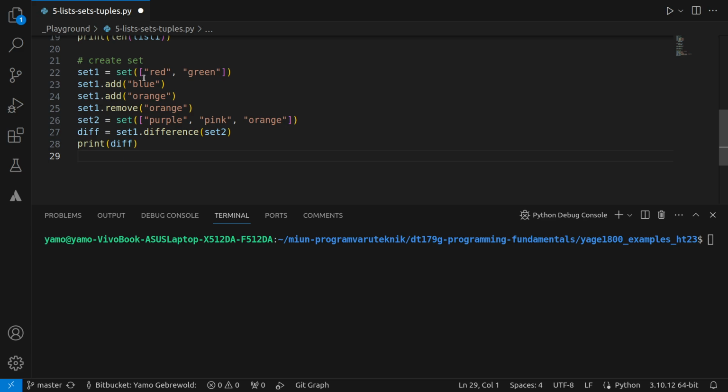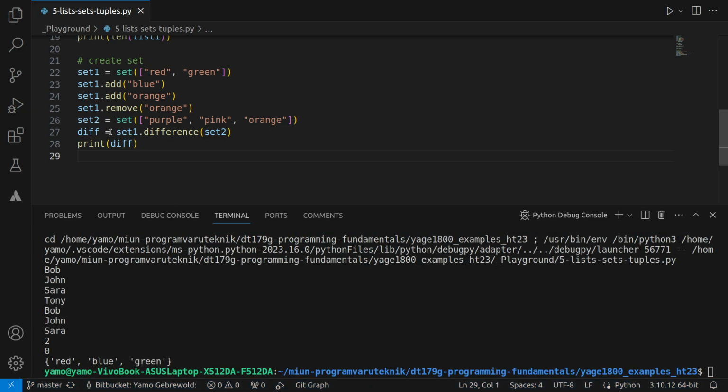But sets in Python are a bit different. Sets in Python are usually used to compare things, to check the differences between different sets. So you could have two data sets, and then you can use the set methods to check the differences. It could be, is there anything similar between the two sets? What are the differences between the two sets? What are the intersects? What are the things that exist in both sets, and so on? So I won't go into the details of what these different methods do, but let's just print out the difference here to see.